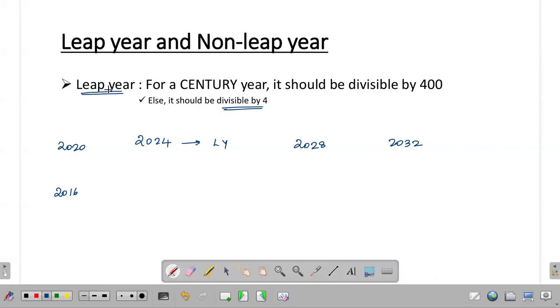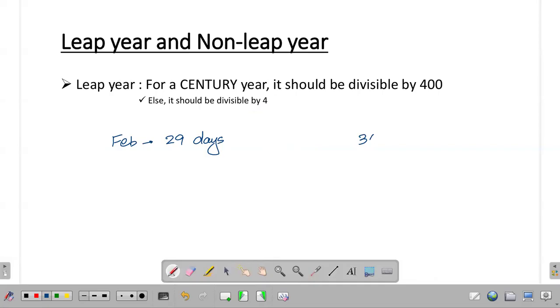If it is not a leap year, then we consider it as a non-leap year. In a leap year, February will have 29 days, and also in a leap year, the total number of days will be 366. Okay.